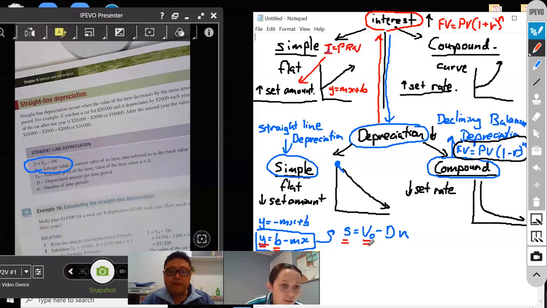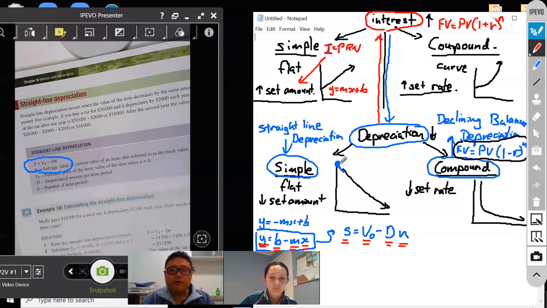Now, what does V0 stand for? The purchase price of the item. So it's the original value: O for original, V for value. I remember that now. And D is the depreciated amount, which is the same as your m, the gradient. And then N is your x, which is the number of time periods.